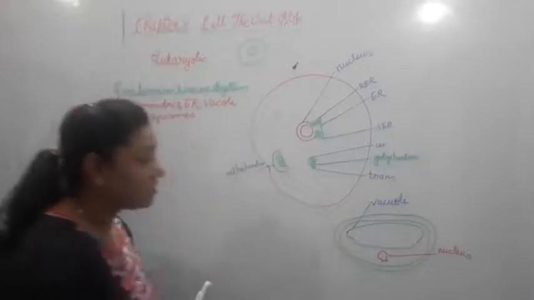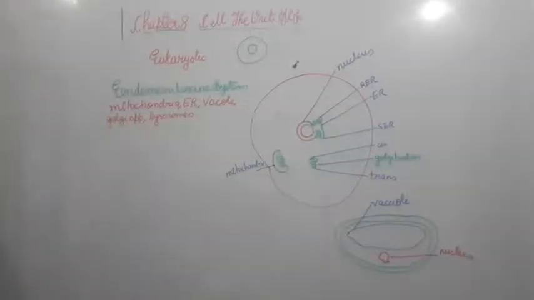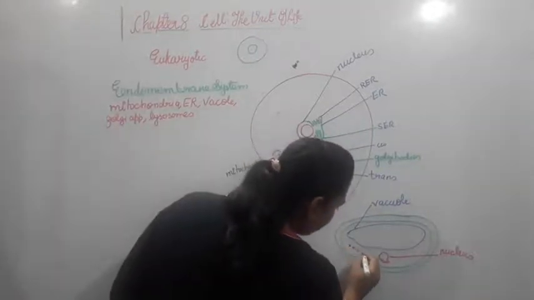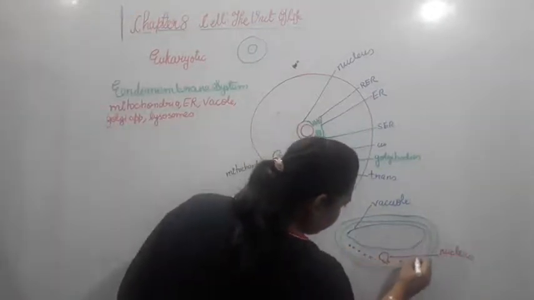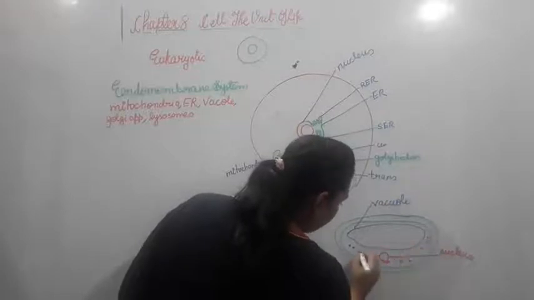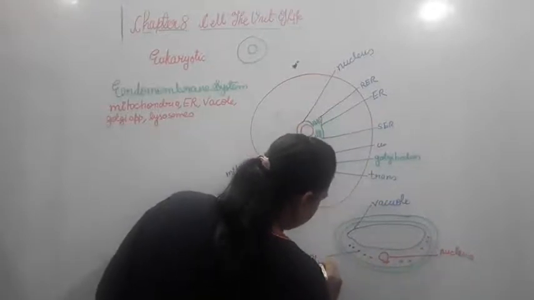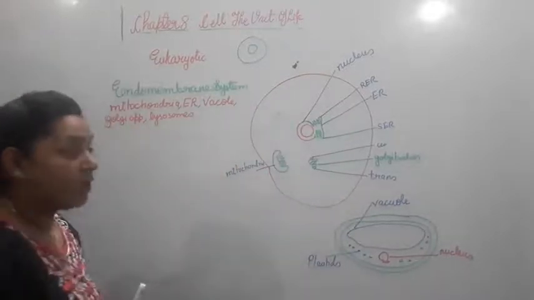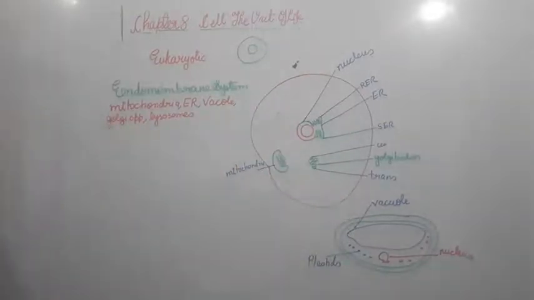Fine. So this is the nucleus, this is the vacuole of the plant cell. Now just closer to here you will see a small dotted structure every place over here, and this is called the plastids. So these are the plastids. Now let us move ahead and see all the parts of it now.